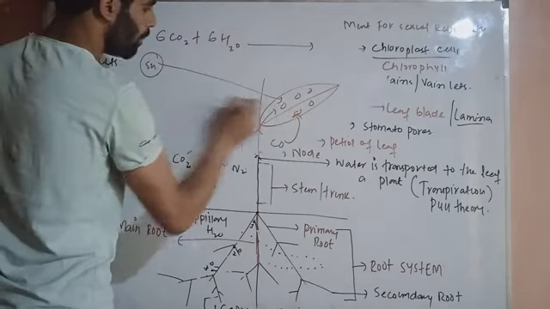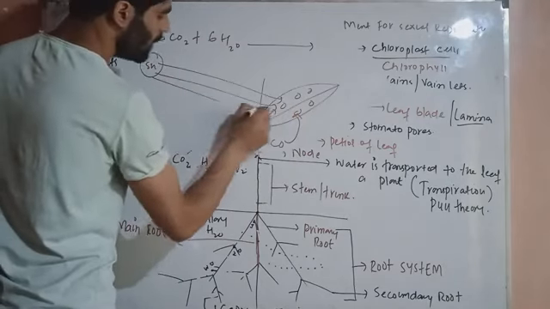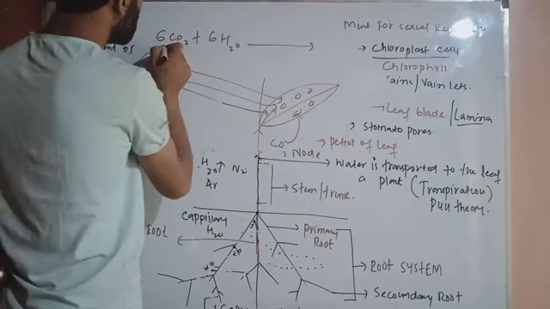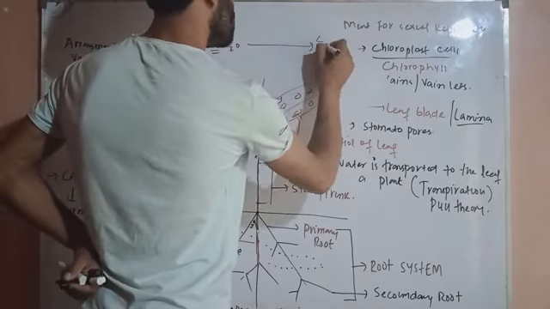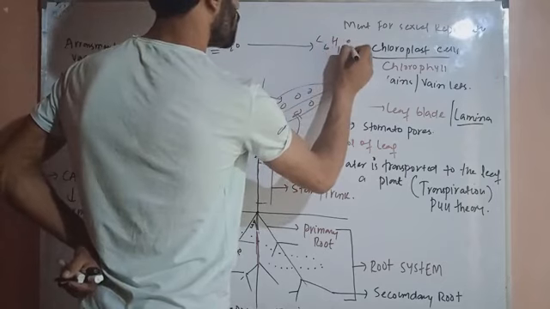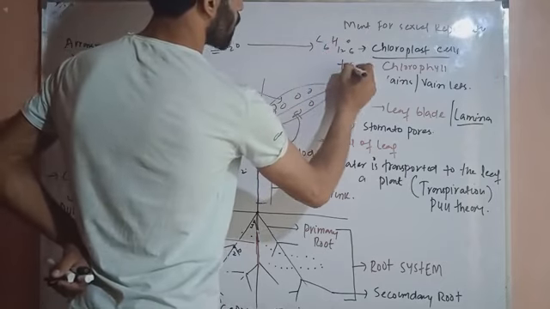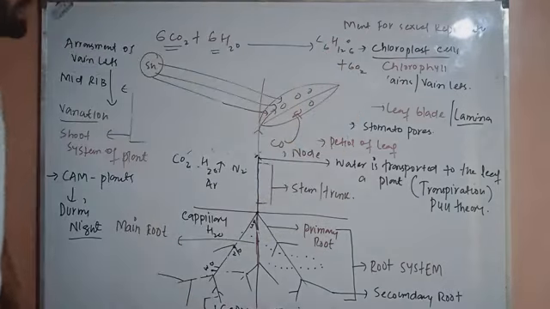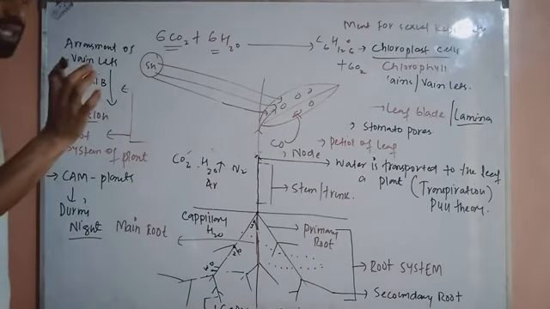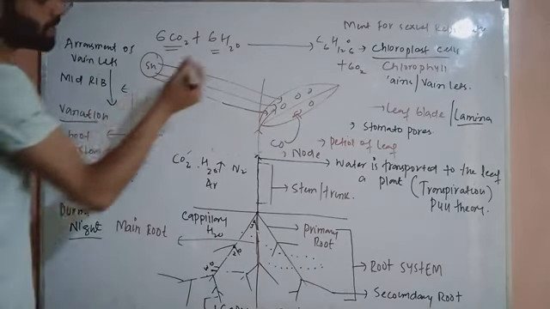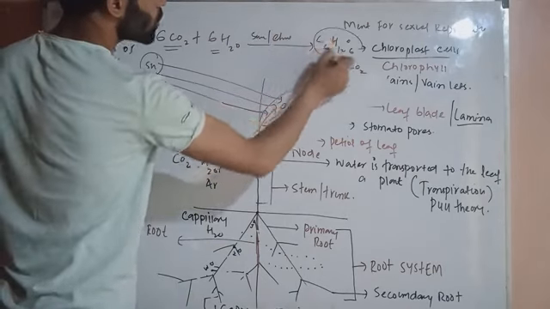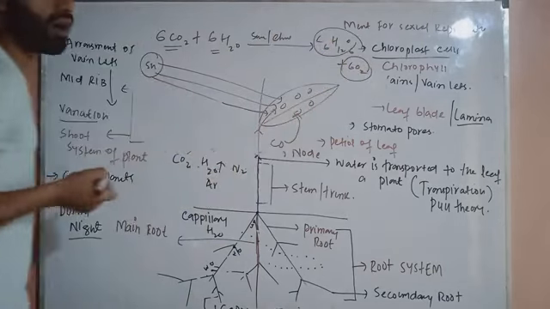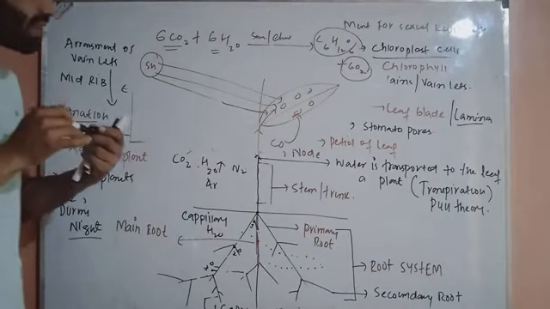Sunlight will fall on the leaf. It will result in a reaction between carbon dioxide and water to form glucose, C6H12O6, plus 6 times oxygen. This is called photosynthesis, that is, the process of manufacturing food by green plants in the presence of sunlight and chlorophyll to form glucose and oxygen is called photosynthesis.